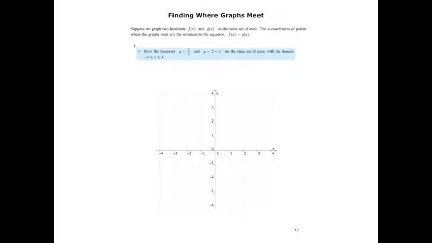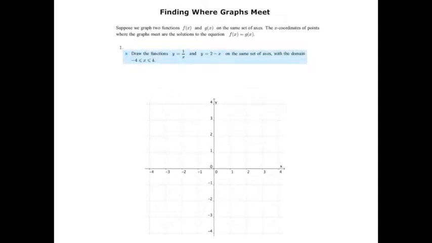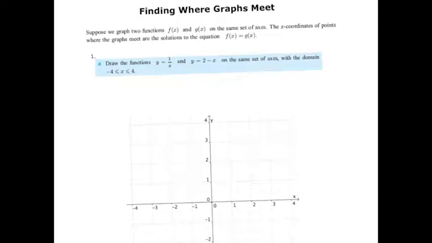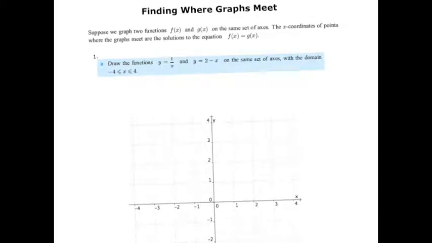Okay, next question is, find where graphs meet. So suppose we graph two functions, f(x) and g(x), on the same set of axes. The x-coordinates of points where the graphs meet are the solutions to the equation g(x) = f(x). So basically, when does g(x) equal f(x)?